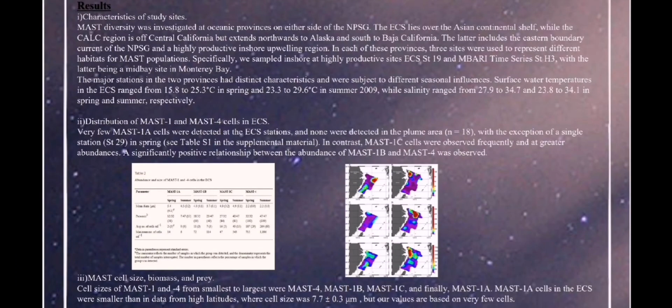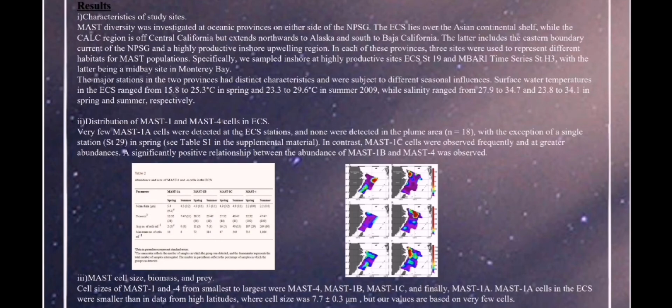Characteristics of study sites. MAST diversity was investigated at oceanic provinces on either side of the NPSG. The East China Sea lies over the Asian continental shelf, while the CALC region is off Central California but extends northwards to Alaska and south to Baja California. The latter includes the eastern boundary current of the NPSG and a highly productive inshore upwelling region. In each of these provinces, 3 sites were used to represent different habitats for MAST populations.